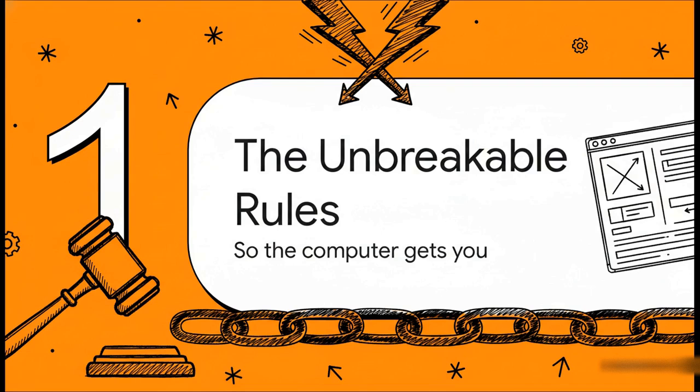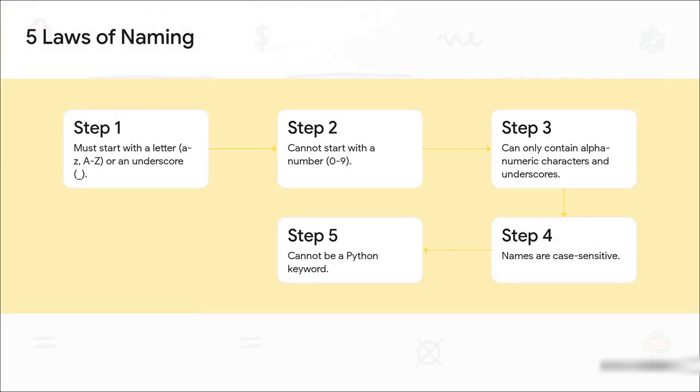And I mean that literally. These aren't suggestions or best practices. These are the absolute laws of the Python language. If you want your code to run, you have to follow these, no exceptions. So here they are, the 5 big laws.